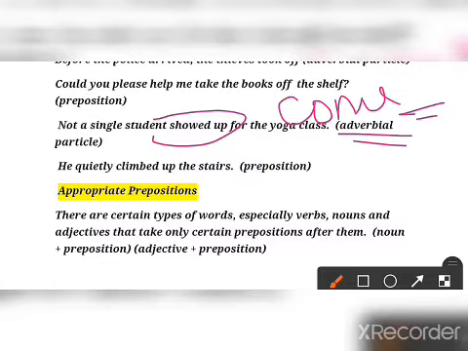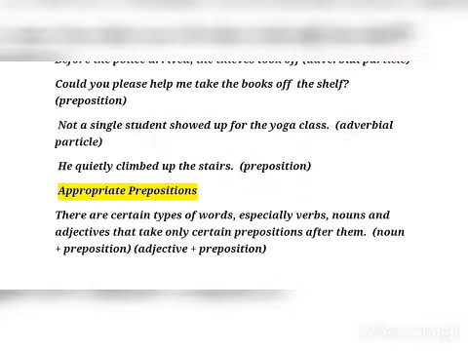He quietly climbed up the stair. Now here only up is given. Now up is used as a preposition. Showed up comes together, so that is why it is used as an adverbial particle. And now, he climbed up, that is used as the preposition. So that is the structure that you have to keep in your mind, when it is used as a preposition and when it is used as an adverbial phrase. Clear?